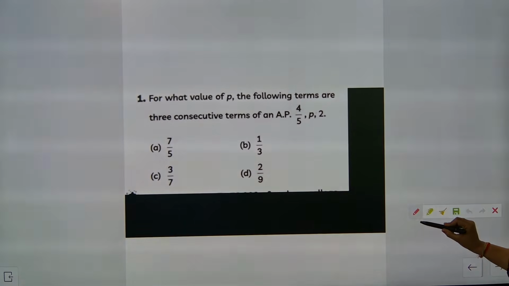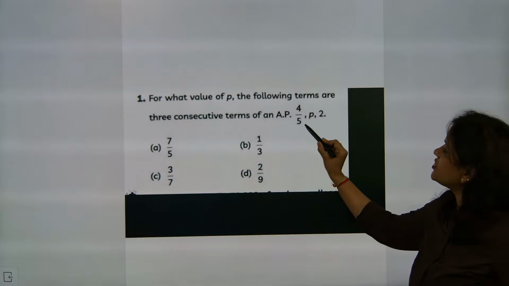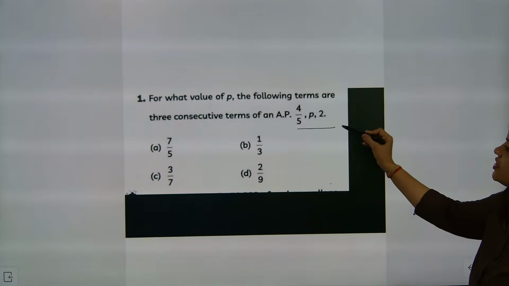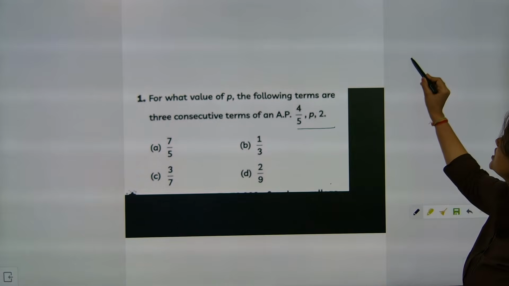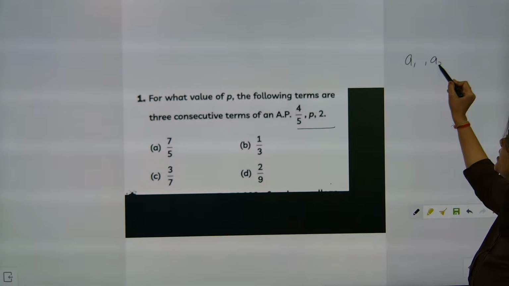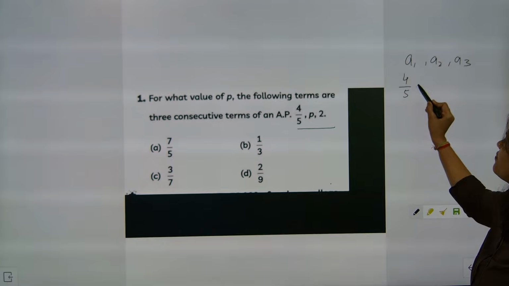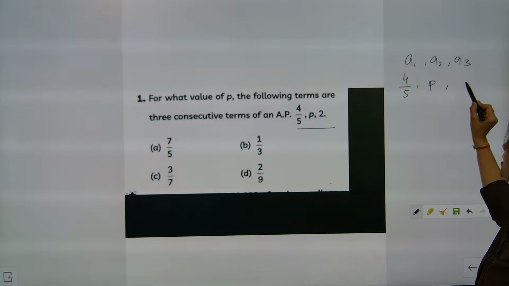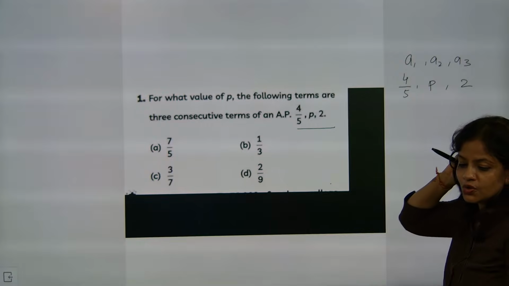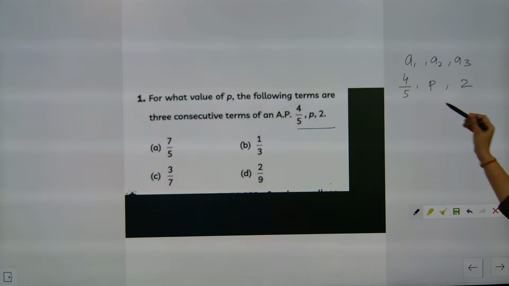I solved, ma'am. Can I solve? Yes. So these 3 terms are there. What is the value of P? So this is the first term, second term, and third term. Your first term is 4 by 5, second term is P and third term is 2. So how to solve this question?